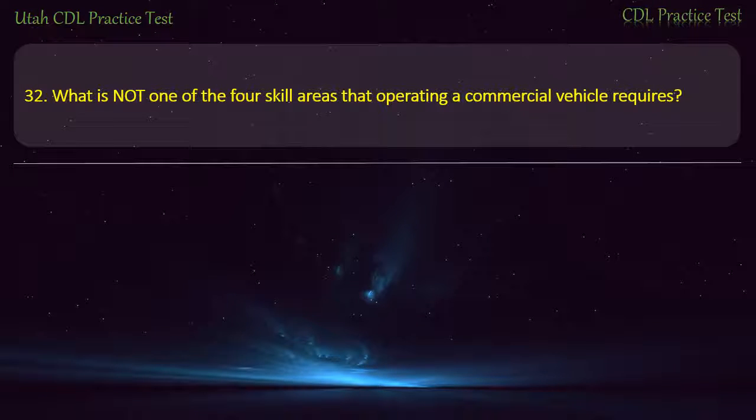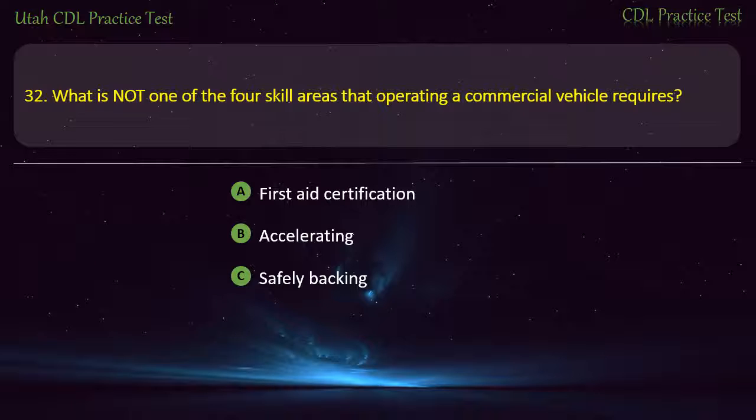Question 32. What is not one of the 4 skill areas that operating a commercial vehicle requires? First aid certification. Accelerating. Safely backing. Steering. Answer. First aid certification.